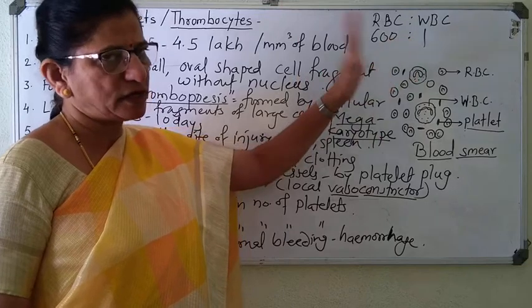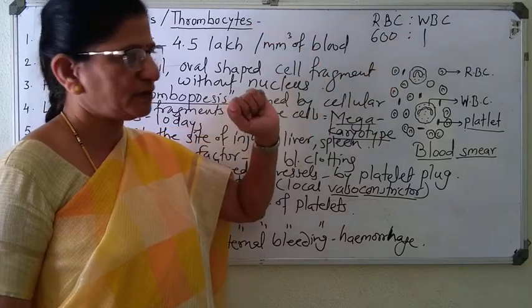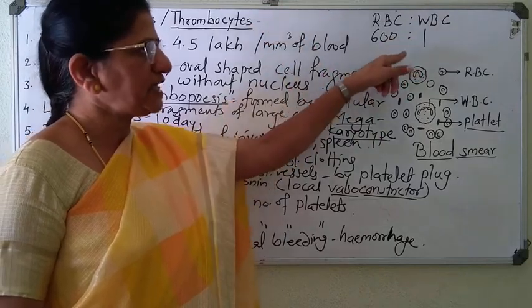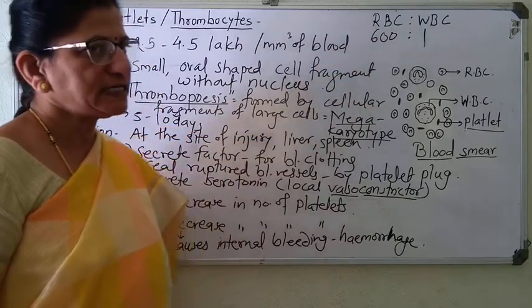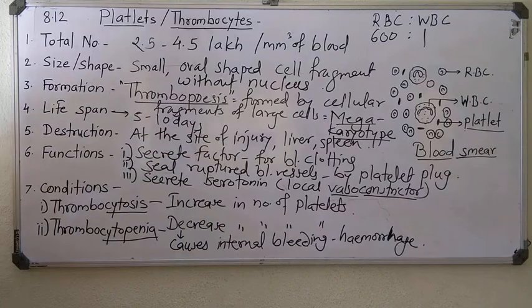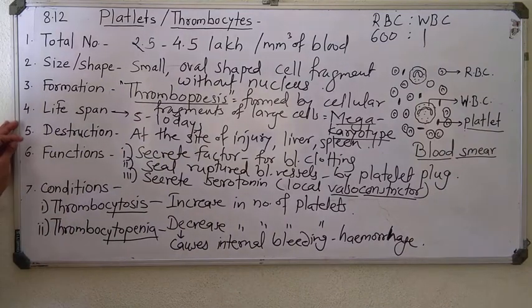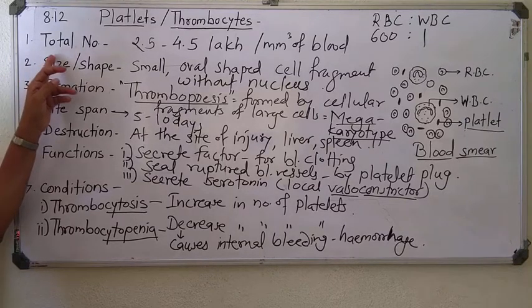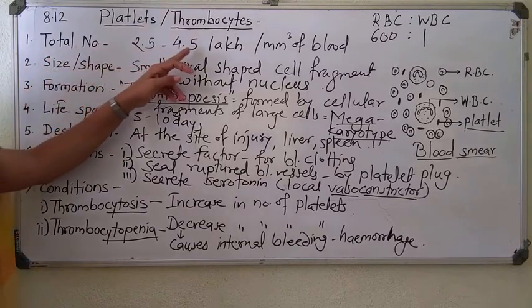Any kind, because there are 5 types of WBC. So one WBC is present in the group of 600 RBCs.